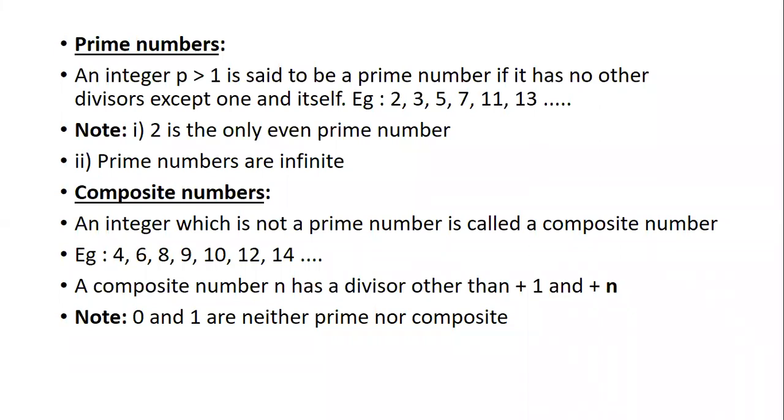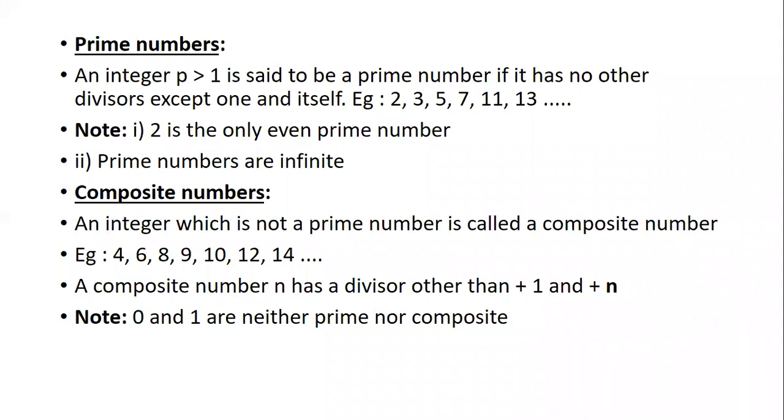So the easy example is 2. So 2 by 2 is 1. And again 2 by 1 is 2. So it's something like 2 ones are 2 and 1 twos are 2. Okay, only those two are the divisors which you can get.